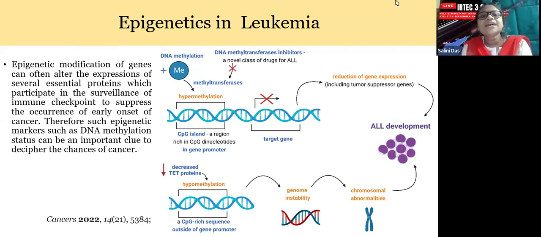So what is an epigenetic consideration? The DNA, which has the coded information within us, can be altered. The expression of those codings can be altered due to methylation or acetylation markers on the DNA or on the histone, which can change the gene expression and can lead to a disease condition.